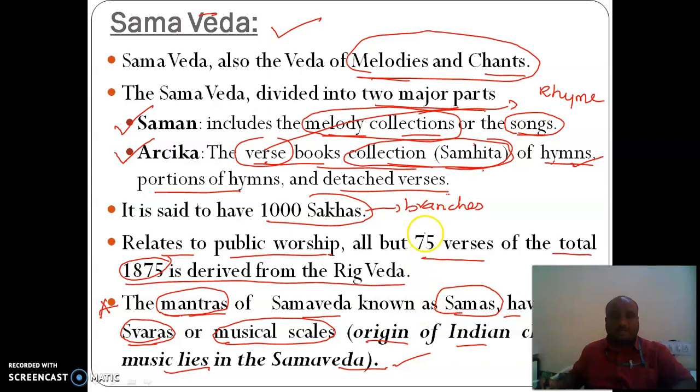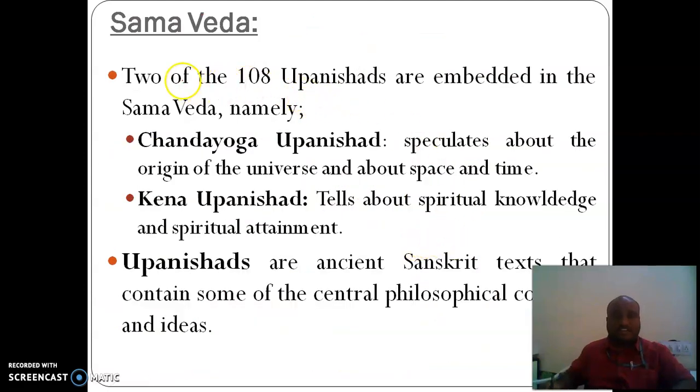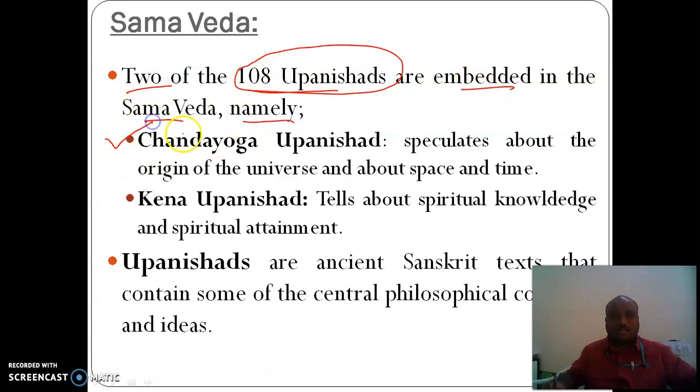Hope this is clear. Going into a few more details of Samaveda. Out of the 108 Upanishads, 2 are embedded into Samaveda, namely Chanda Yoga Upanishad and Kena Upanishad.